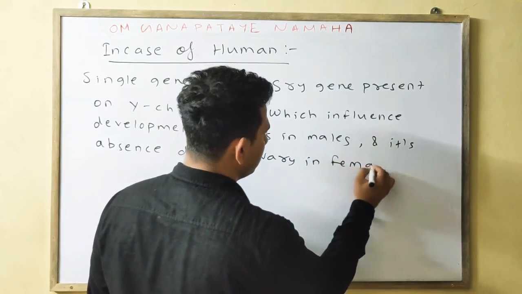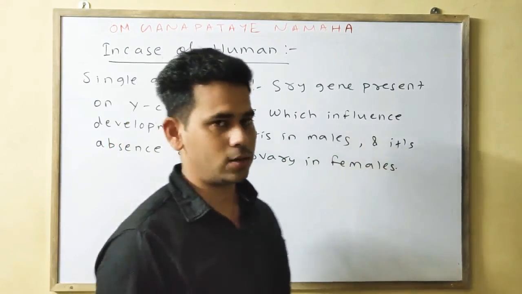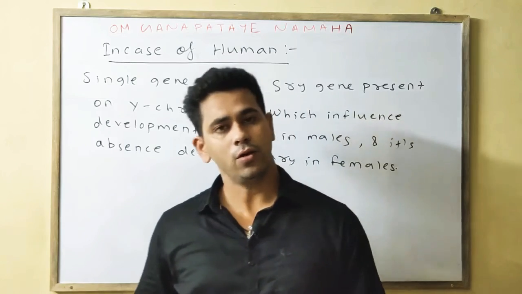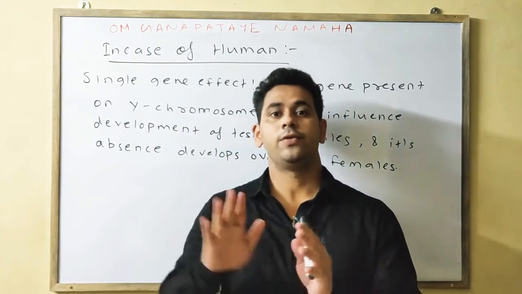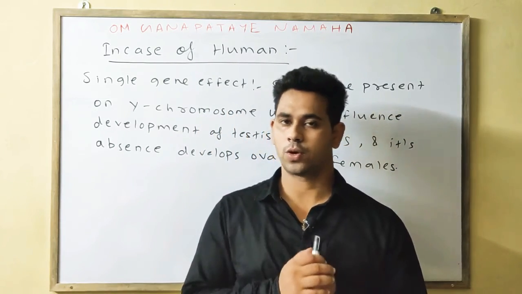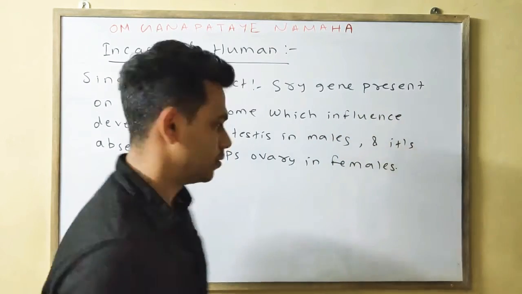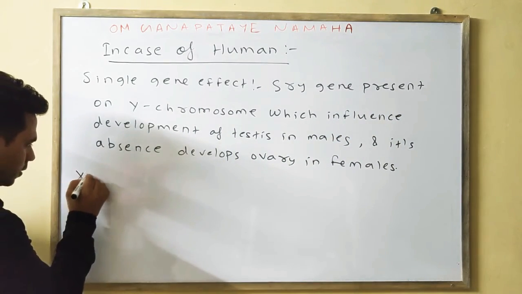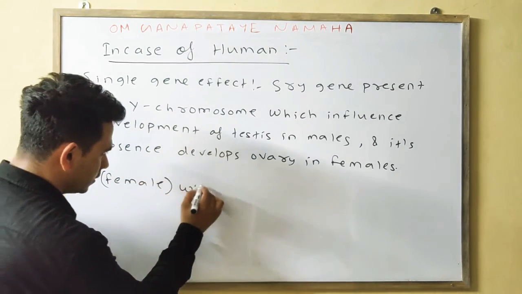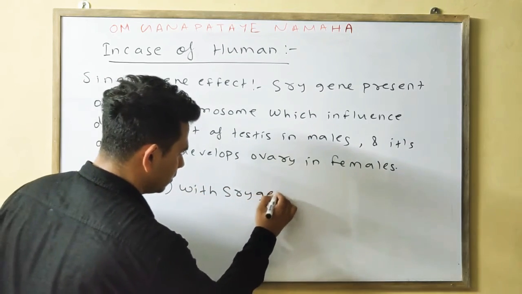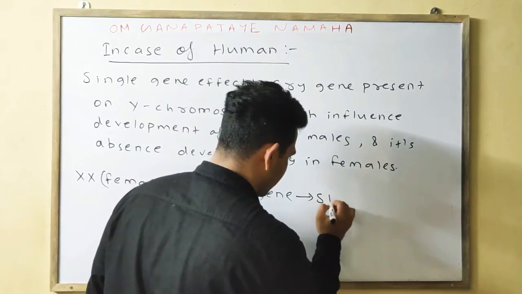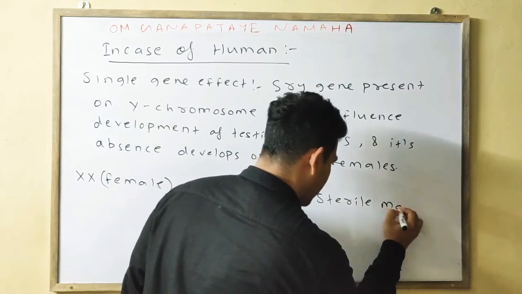Okay, means we know the SRY gene is located on the Y chromosome. If the SRY gene is present it will develop testes in the case of male. If the SRY gene is absent it will develop ovary, in the case of the female. But there are some exceptions. In the case of a female, that is XX, with SRY, means if SRY is present in a female, then it will convert her into a sterile male. Okay.